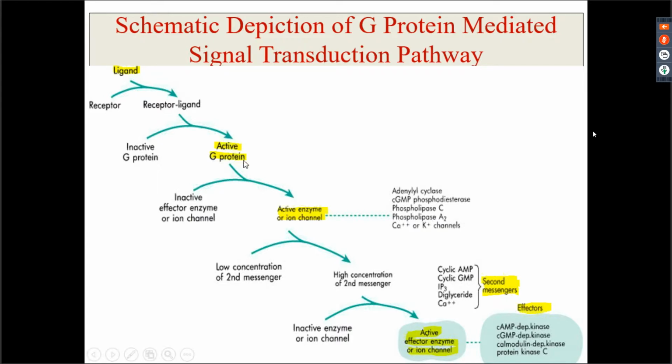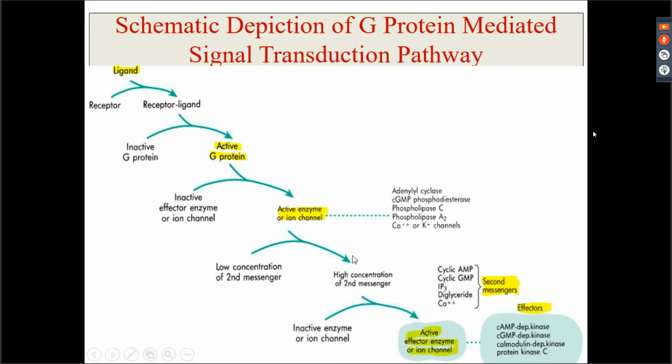Once this is activated, it can activate either an enzyme, or it can open or close an ion channel. So it can activate enzymes like adenyl cyclase, phosphodiesterase, phospholipase C, phospholipase A2, or it can open or close calcium, potassium, sodium, chloride channels, right?